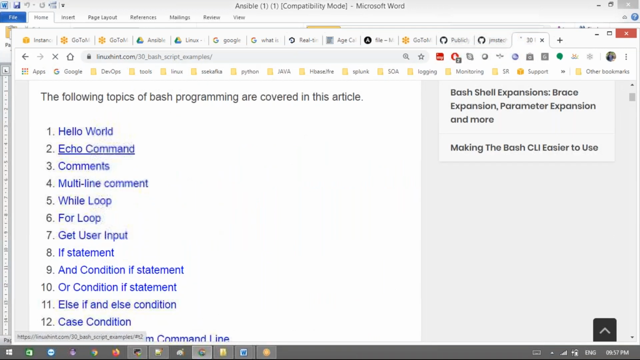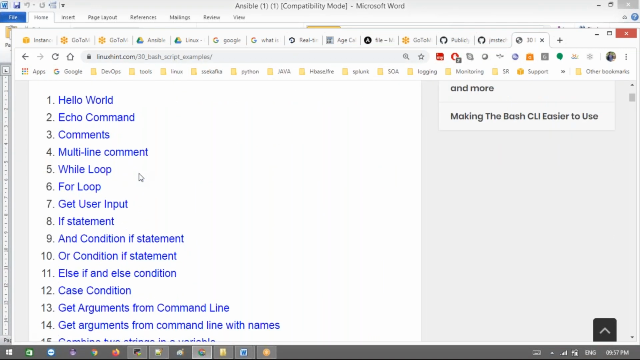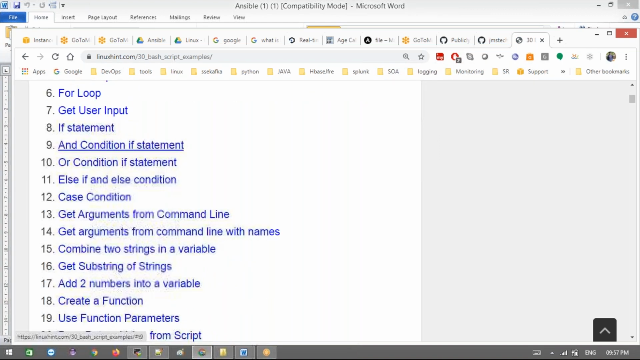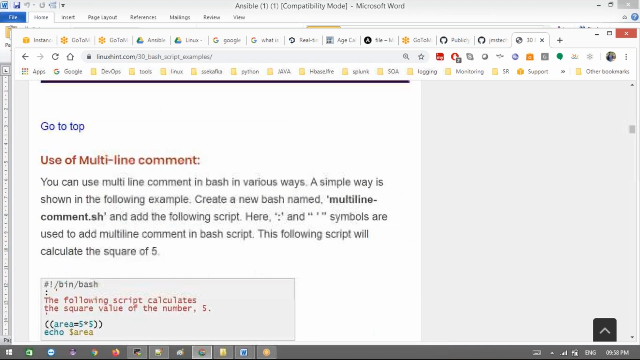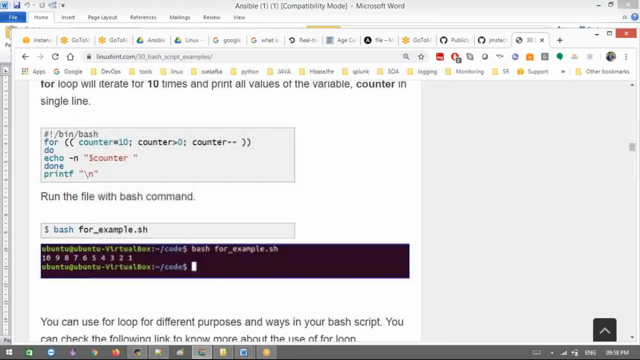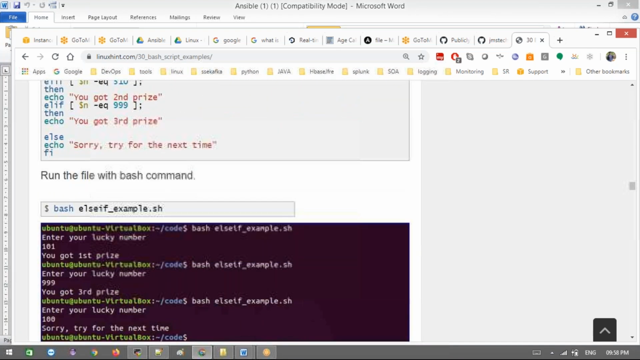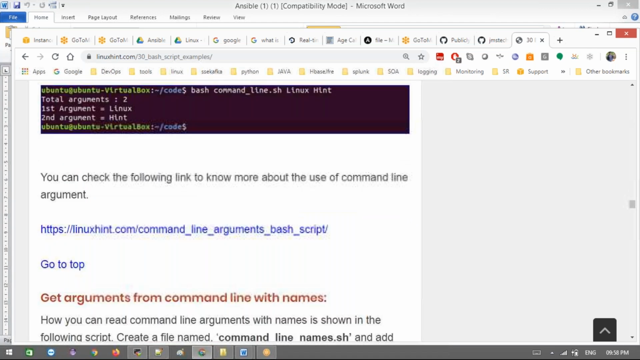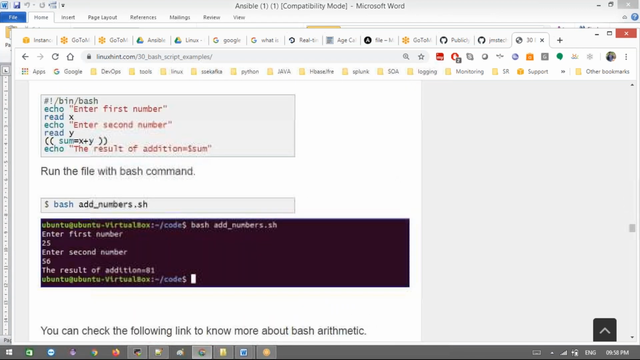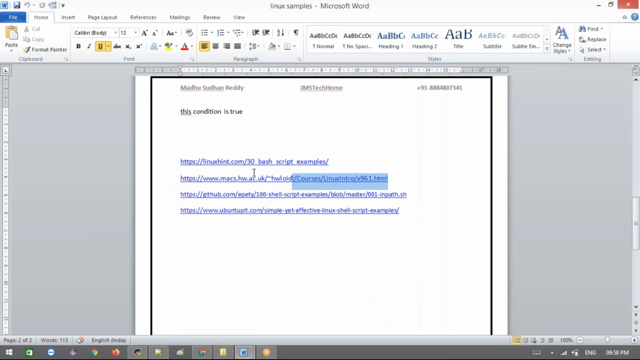From basics here: hello, echo world and comments, multi-line comments, while loop, for loop, get user input, if statements, conditional if statements. There are a lot of examples, from very simple basics to more extensive ones. Very nice examples. Yes, we are going to give a couple of things, from high level to more detailed, you can see.